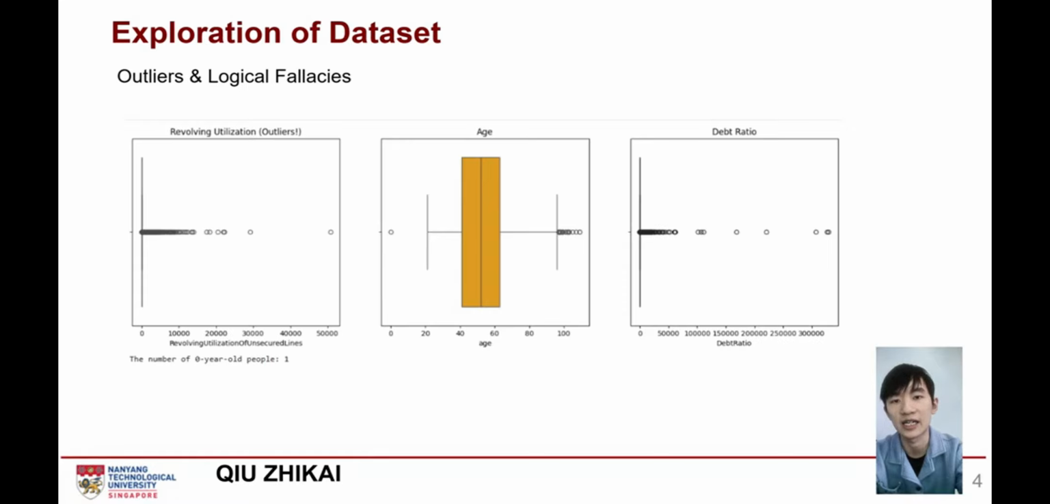Our box plot detected extreme outliers in revolving utilization and debt ratio. Figures so high they are effectively physical impossibilities in a standard banking environment. Perhaps most striking was finding a borrower with an age of 0, a clear data integrity error. Identifying these outliers at this stage is crucial. It allows us to justify our data-centric decisions and prevent the model from learning from noise or anomalous entries.